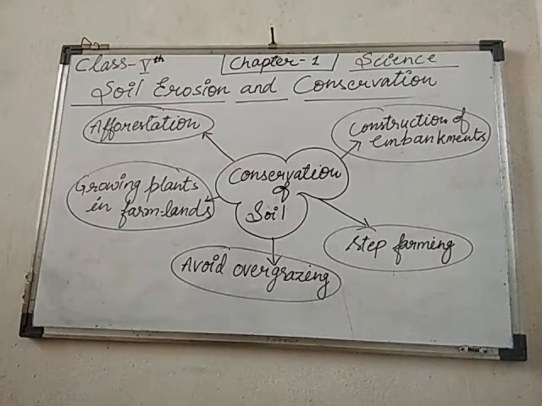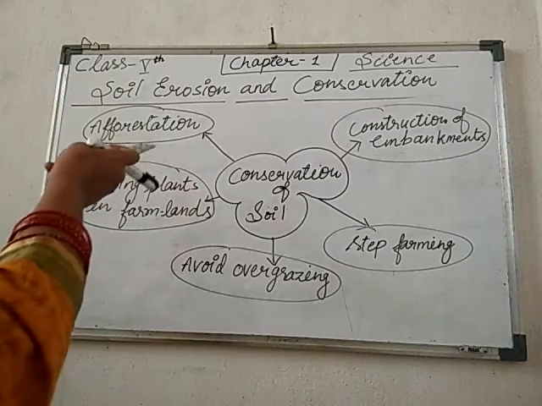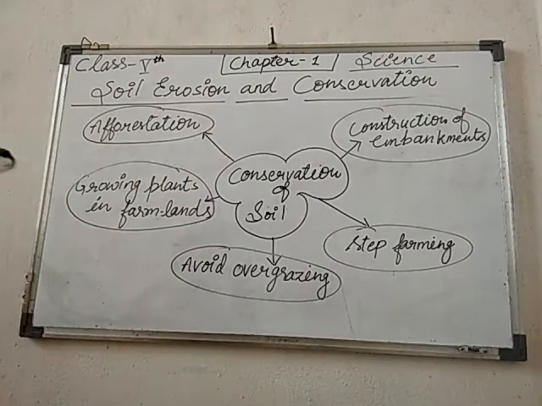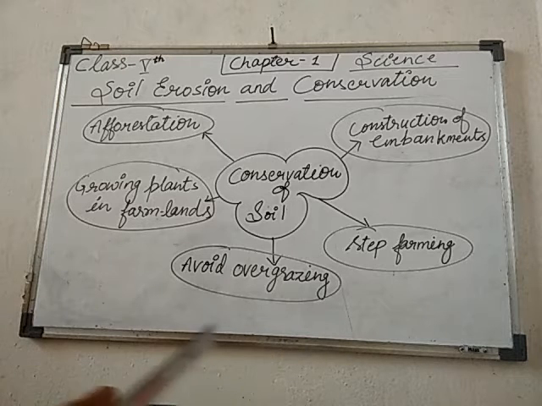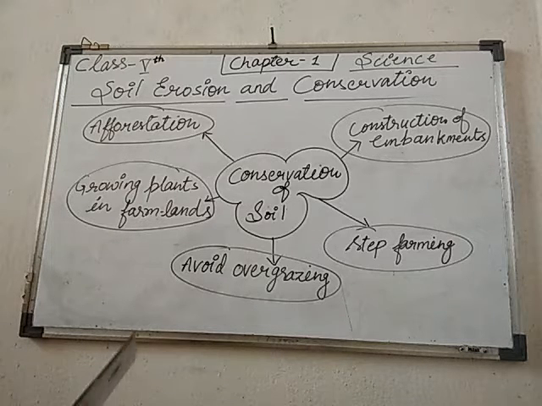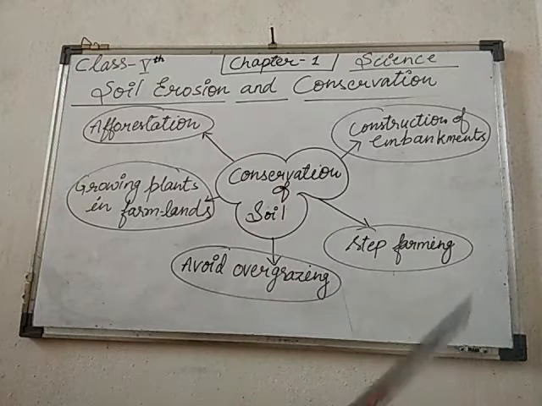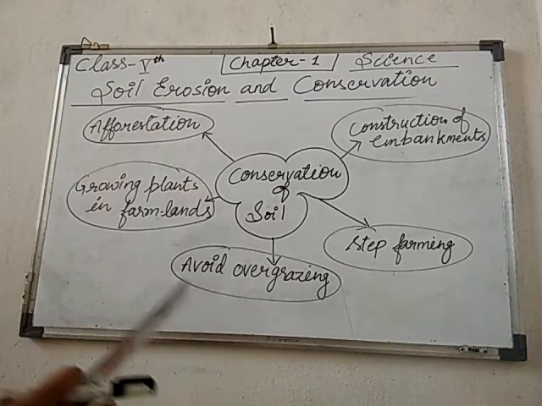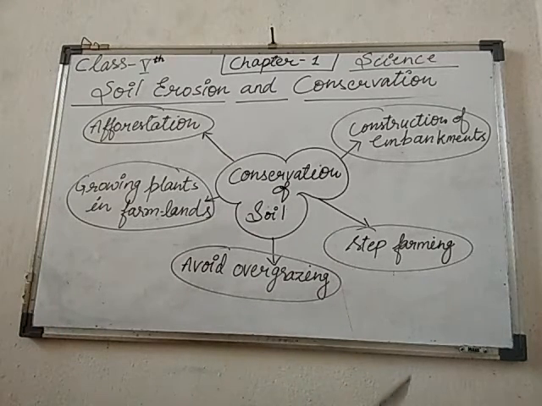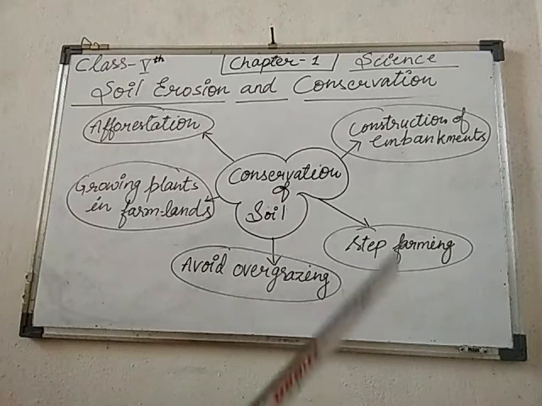So students, how can we conserve our soil? The first step is afforestation. What does it mean? Earlier we already cleared that deforestation means cutting down of trees on a large scale. Continuously cutting down trees on a large scale is known as deforestation.